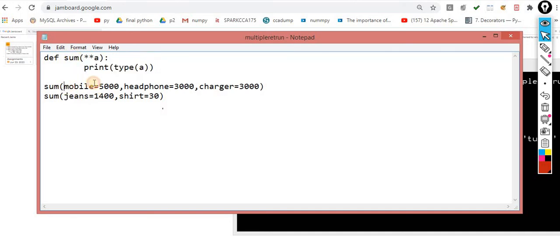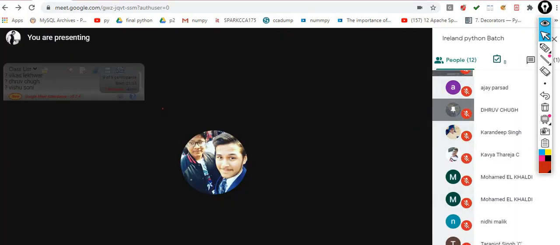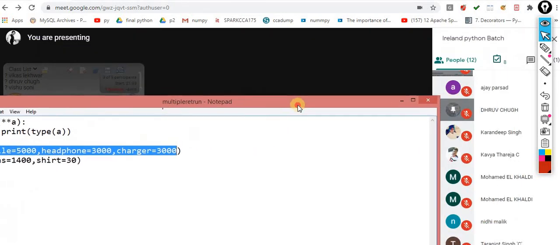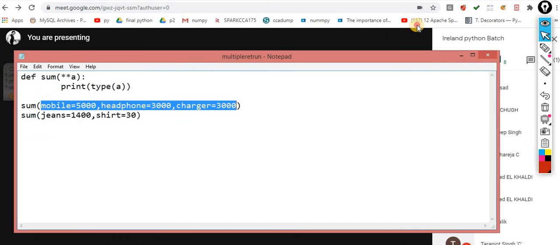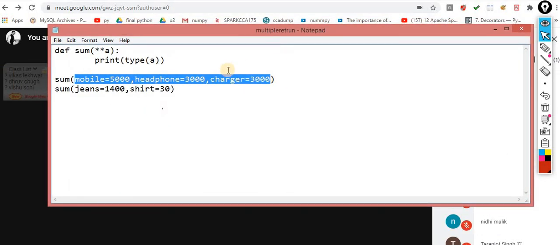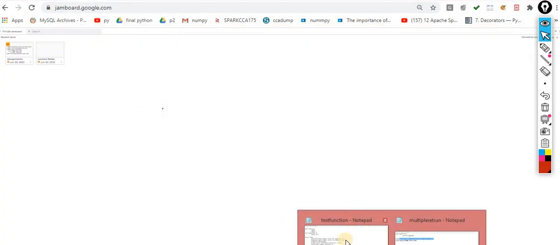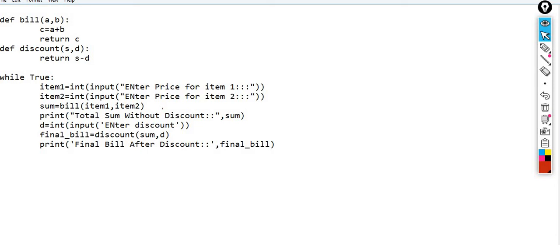What does this A become, what does this combination become? Dictionary. Yeah, dictionary. Perfect, well done. It becomes the dictionary. Absolutely right.